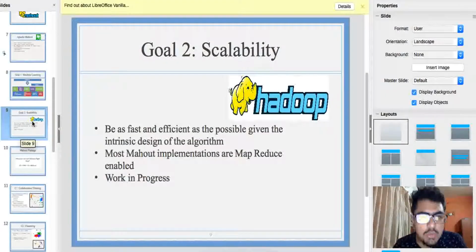Goal two for Apache Mahout is scalability, which is the most important goal for Mahout because it has to work on large data sets. The machine learning algorithms will have to perform efficiently so that useful information will be provided to the decision makers at the right time. So it has to be scalable, fast and efficient. This is because most of the Mahout implementations are developed using the MapReduce framework of Hadoop, which makes the processing of large data sets very efficient.